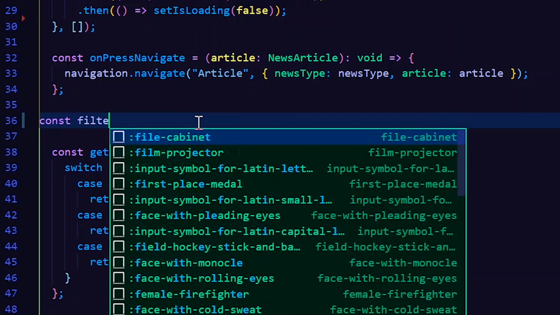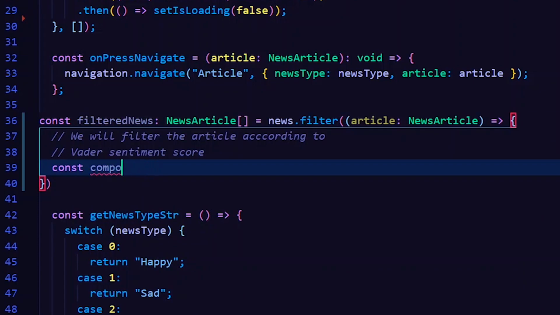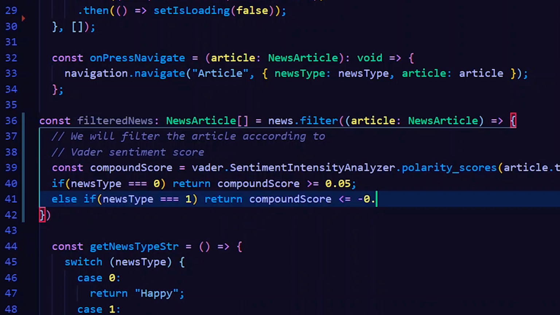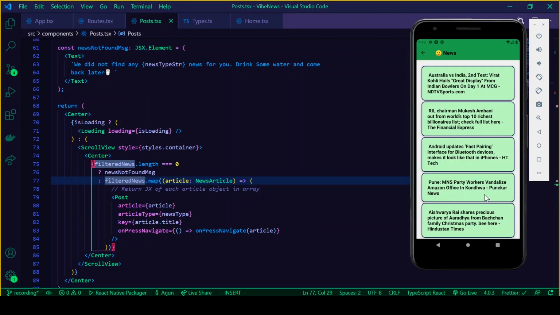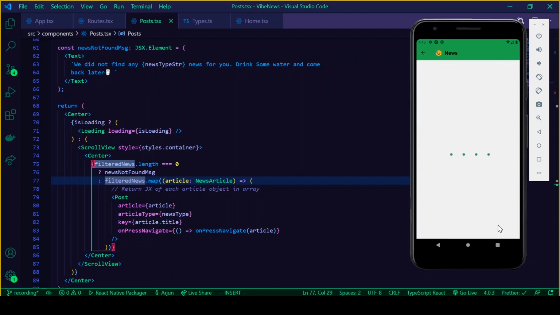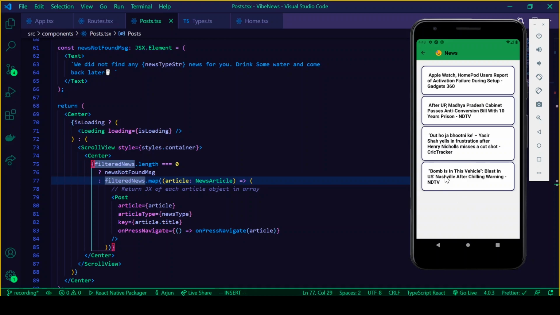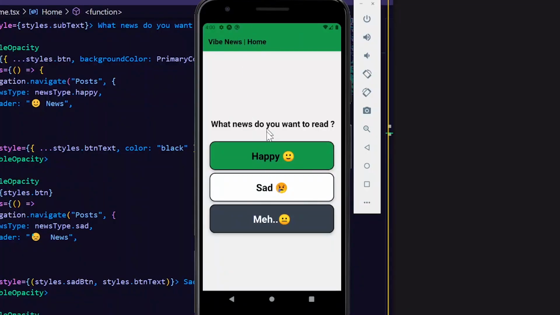Now all I have to do is pass the news articles through this function and filter the news according to the compound score attained and the kind of news the user is looking forward to read. After this, our news application will be smart enough to tell what's happy and what's sad. There's still room for improvement, but I'll just leave it at that and mark all the bugs as features. Our last component of this project is finished. I added another screen to actually be able to read the news properly.